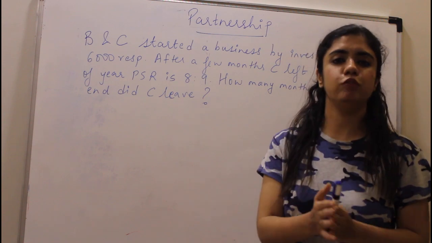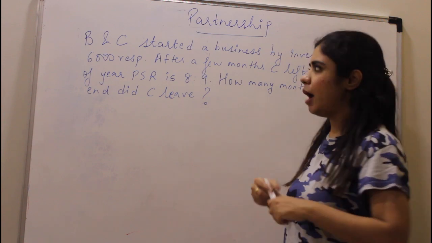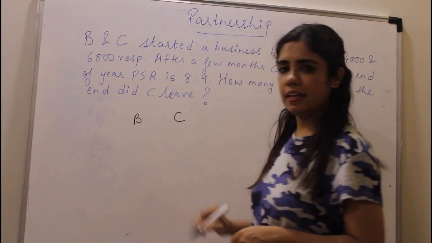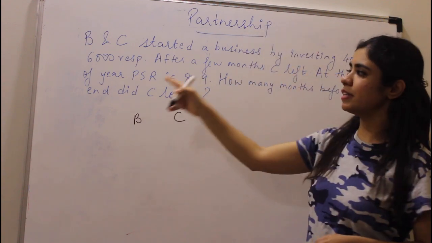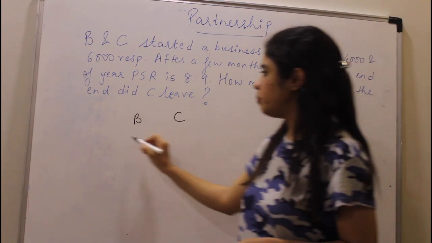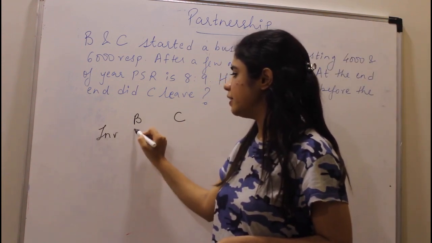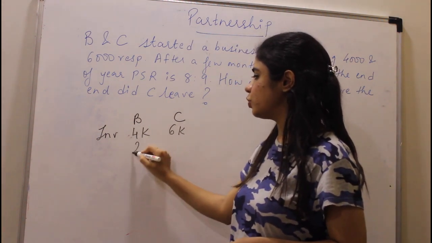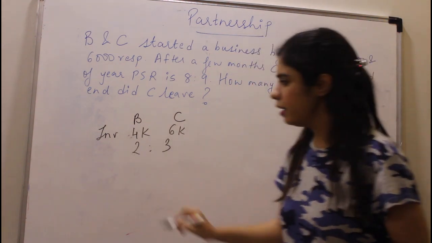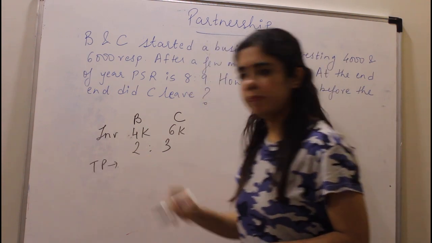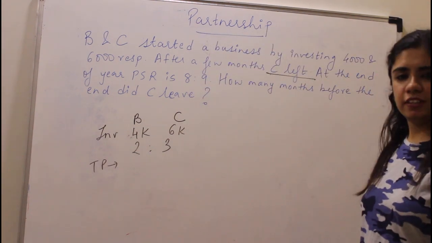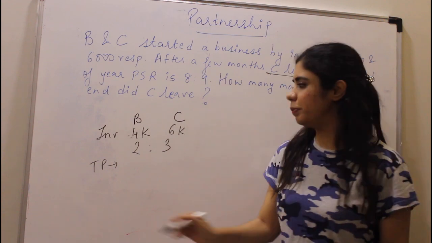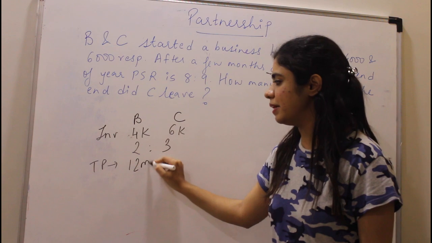कितने महीने पहले वो छोड़ के चला गया. Now, अब standard process is going to be the same. देखो, B and C. B invested 4,000, C invested 6,000. So the investment is 4,000 and 6,000. So the ratio is 2:3. Correct? Now, who left the business? C left, right? So can I say B was there for the entire year? So B was there for 12 months.